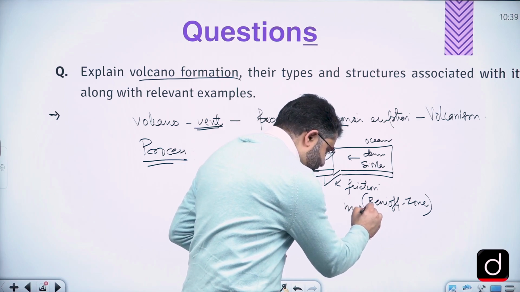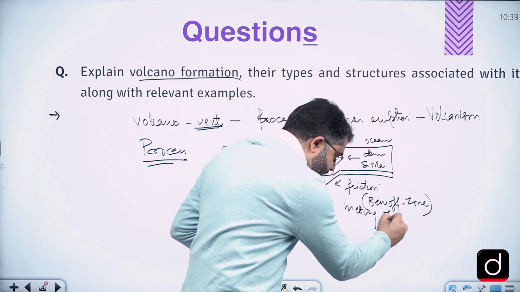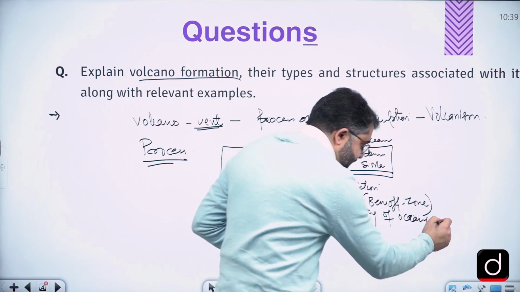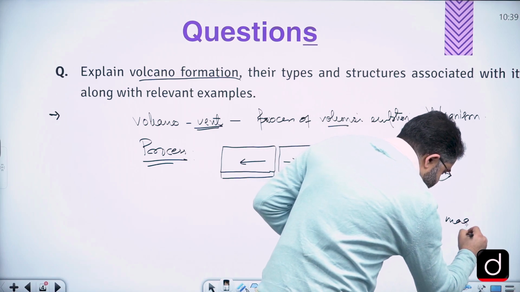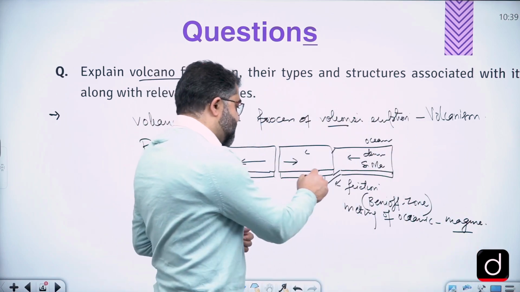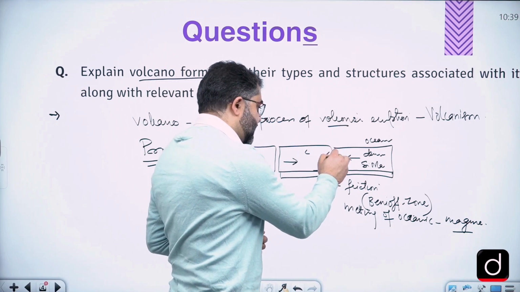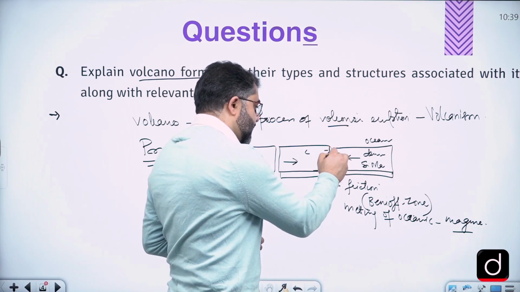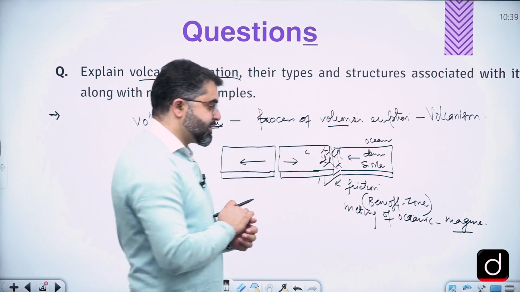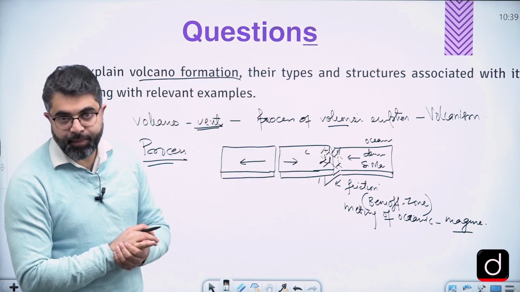So there is melting of the oceanic crust, and that leads to the formation of magma, which erupts, and due to that eruption, volcanoes are formed along these plate margins.